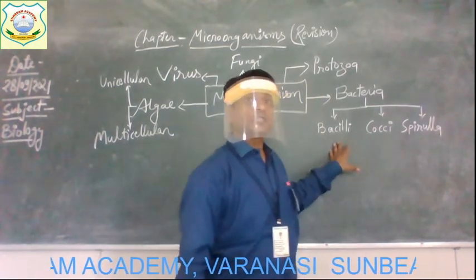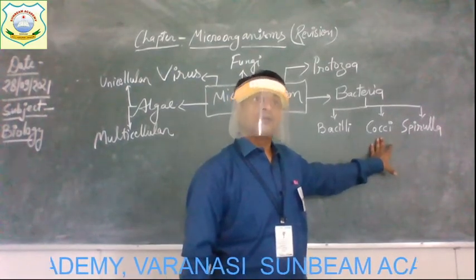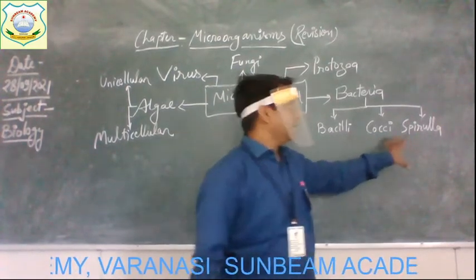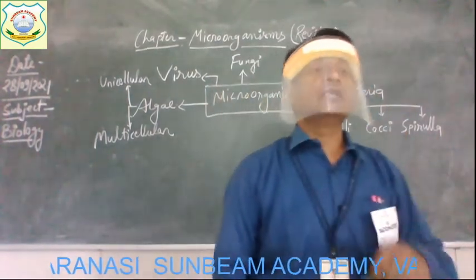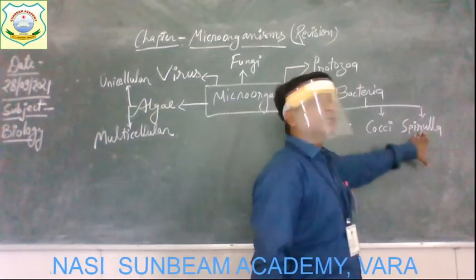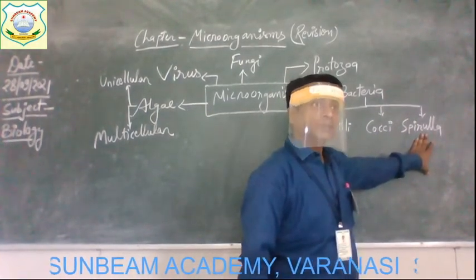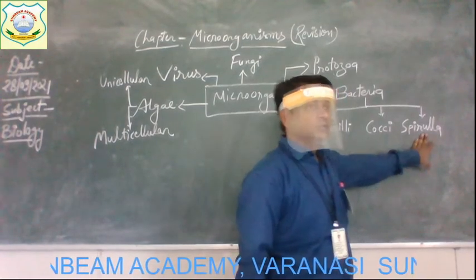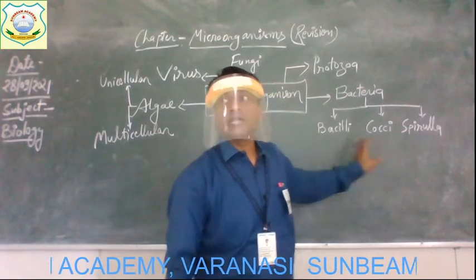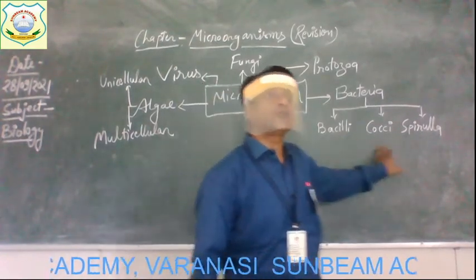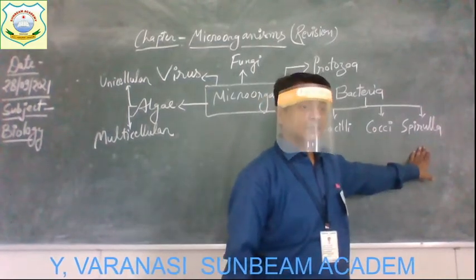Bacilli are rod-shaped. Cocci are generally spherical in structure, and spirilla are spiral or ribbon-shaped. So different bacteria have different shapes, and on the basis of shape we can categorize them into these three groups: bacilli, cocci, and spirilla.